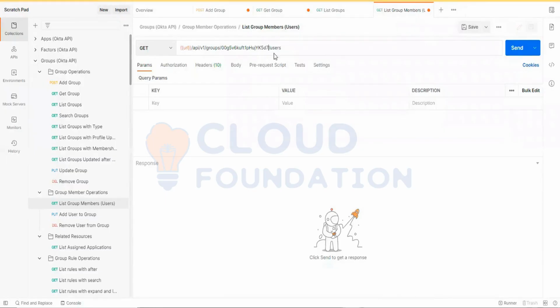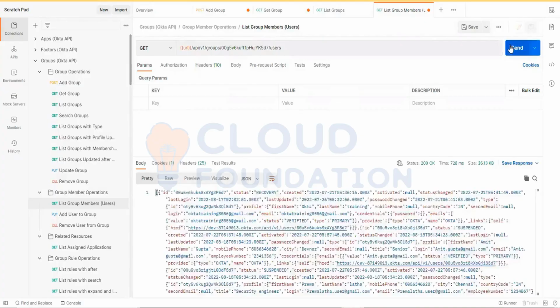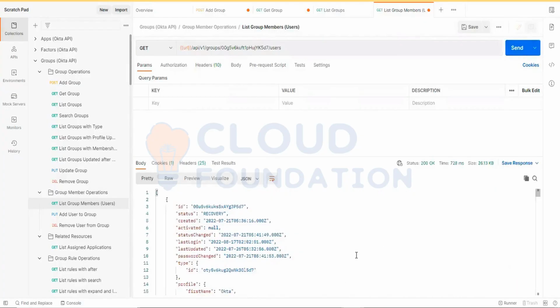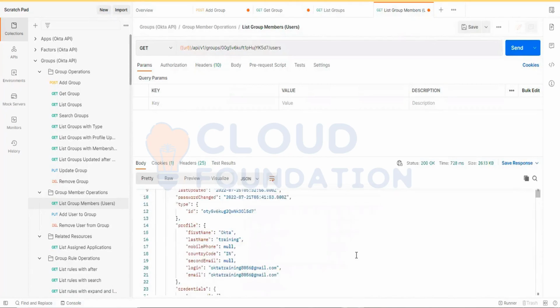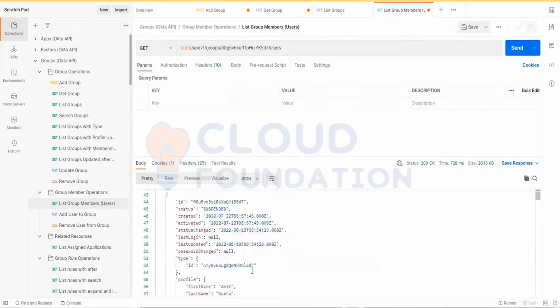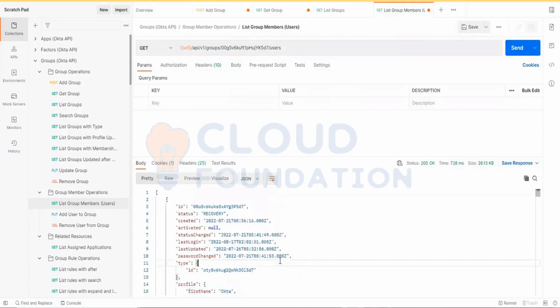No other changes. You should not change this. You should not change this. These things should not be touched. Only the group ID that has been given in red color, you should change it. Click send and you will get the list of users at the bottom. The first name, last name of that user and all the user information will be populated here.